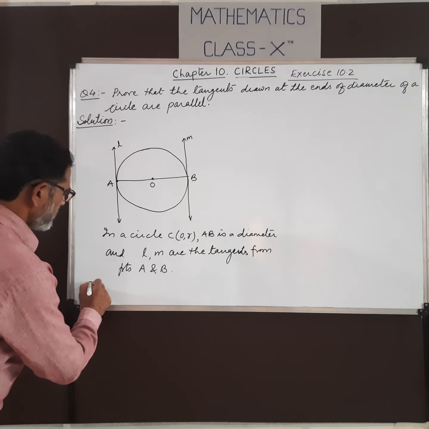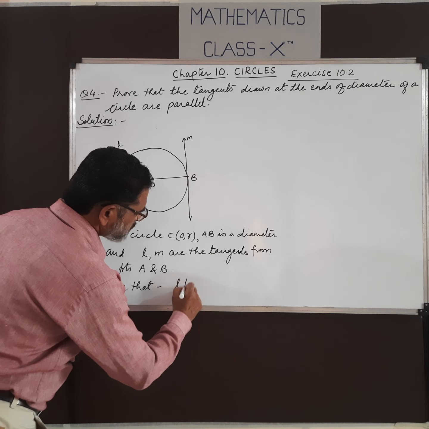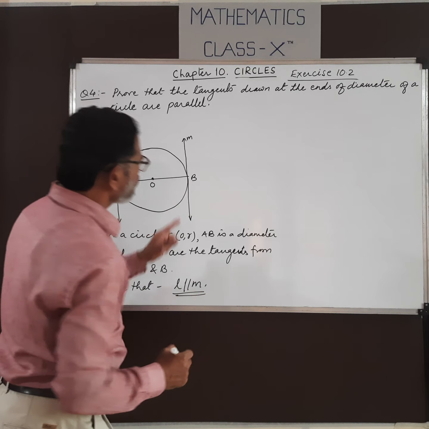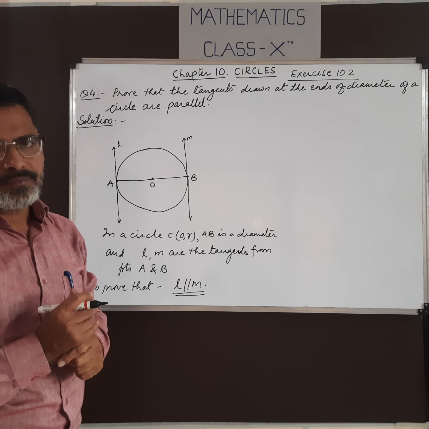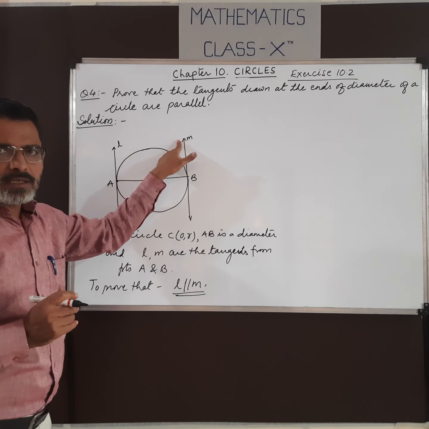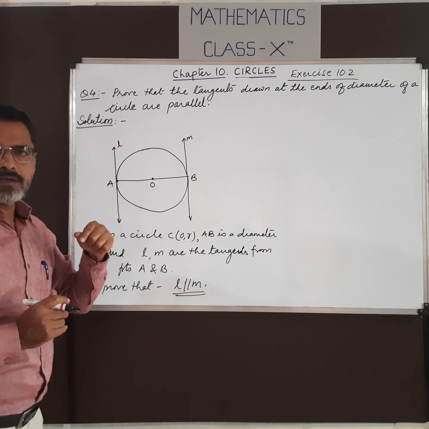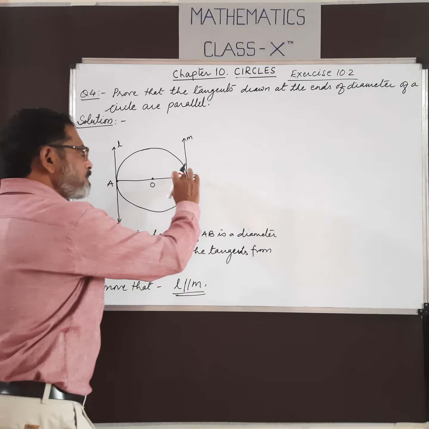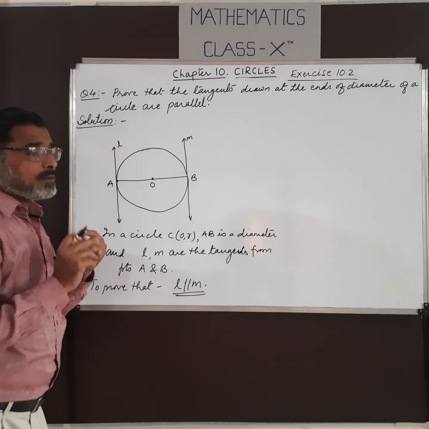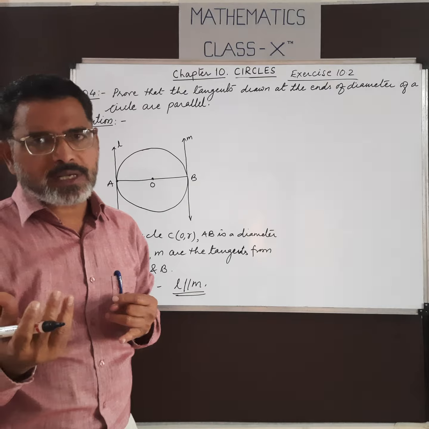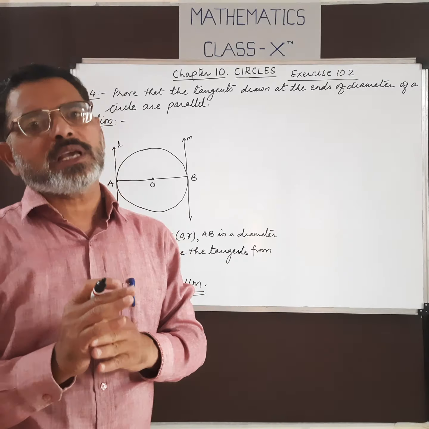So what we have to prove? To prove that L is parallel to M, we have to prove that these two tangents are parallel. अब यहाँ पैरेलल के लिए हमारे पास कंडीशंस क्या हैं? These are the two lines and AB is the transversal. AB intersects these two tangents. Now, we have three conditions. Either corresponding angles must be equal, or alternate interior angles must be equal, or co-interior angles must be supplementary.